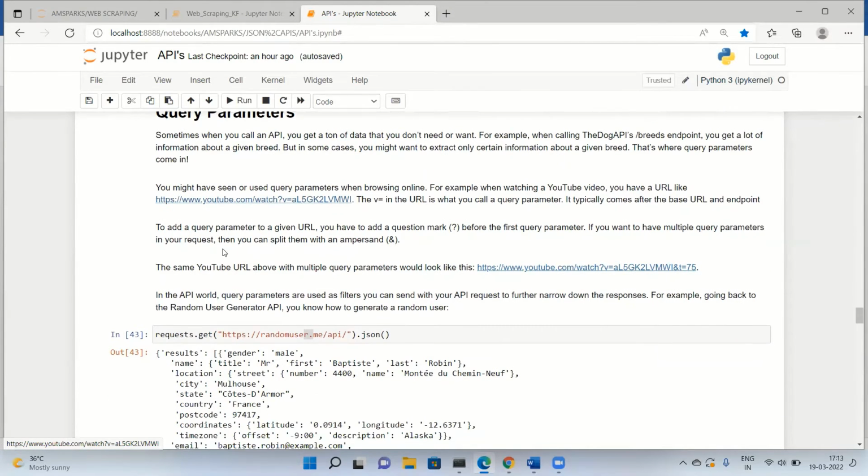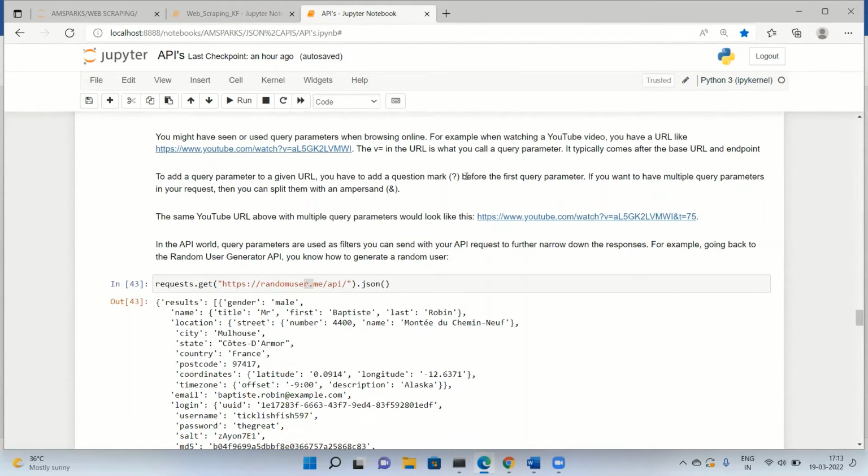So if you want to add one more parameter, suppose it's a channel, AMSPARKS channel, and we have a playlist there. If you specifically want to watch machine learning videos or specifically want to watch web APIs tutorials, then you have to add an extension over here after this base URL. So that is called a query parameter. Basically, it will filter out the required data.